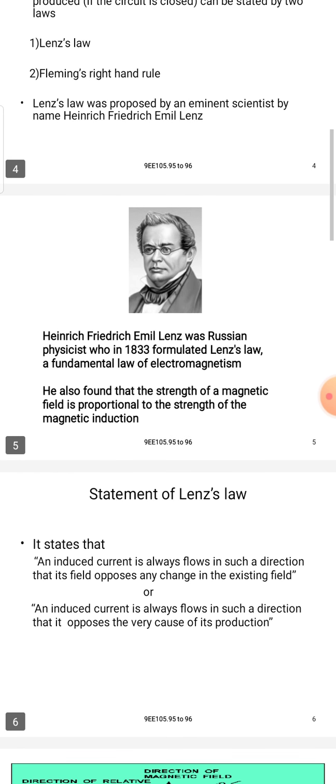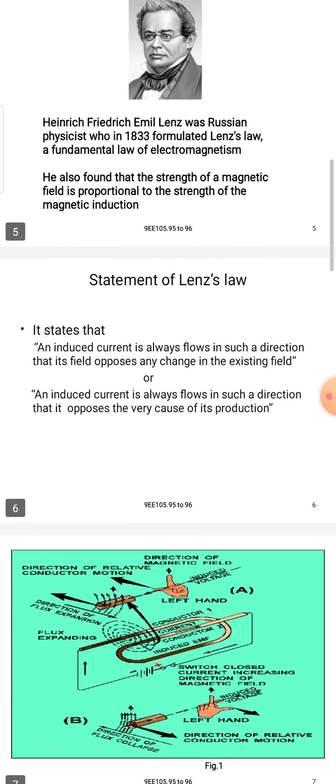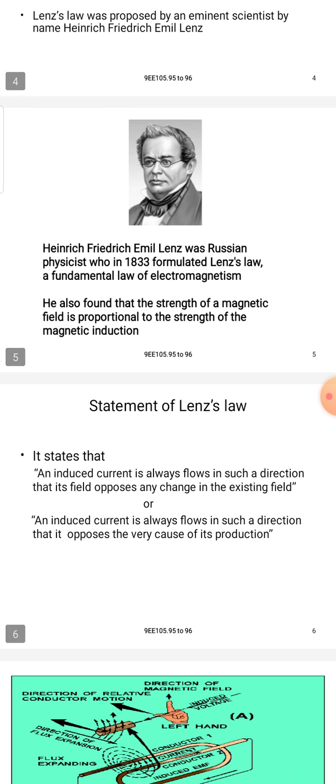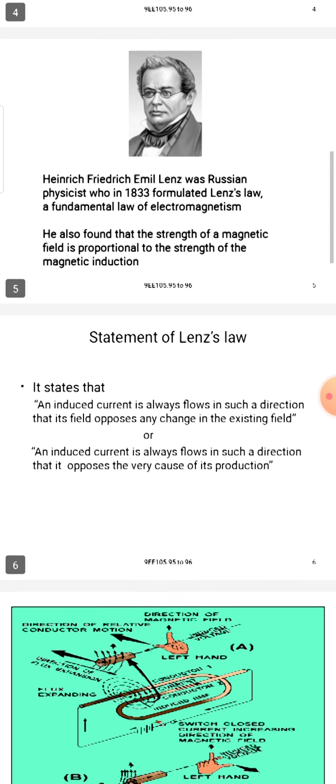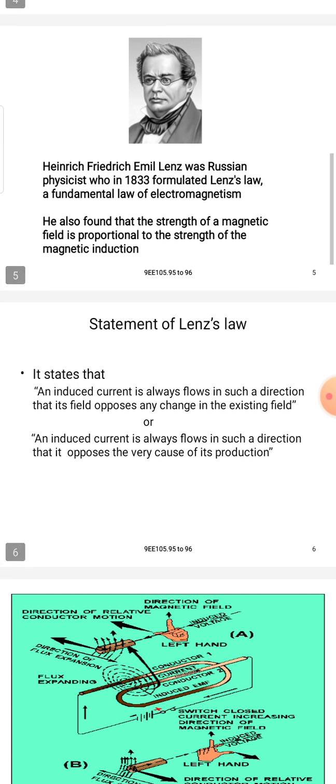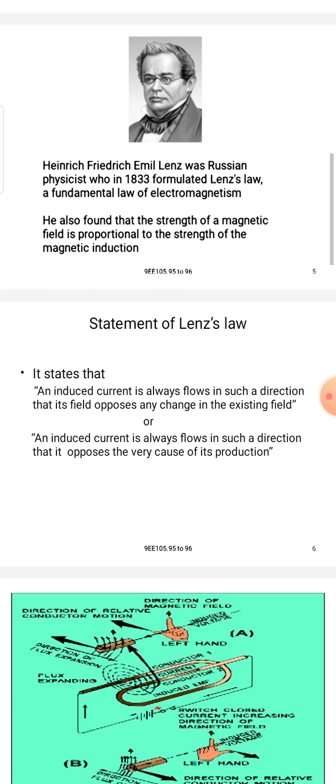What is Lenz's law? Heinrich Friedrich Emil Lenz was a Russian scientist. In 1833 he formulated Lenz's law, a fundamental law of electromagnetism, and he also made a proposal on the strength of magnetic induction.